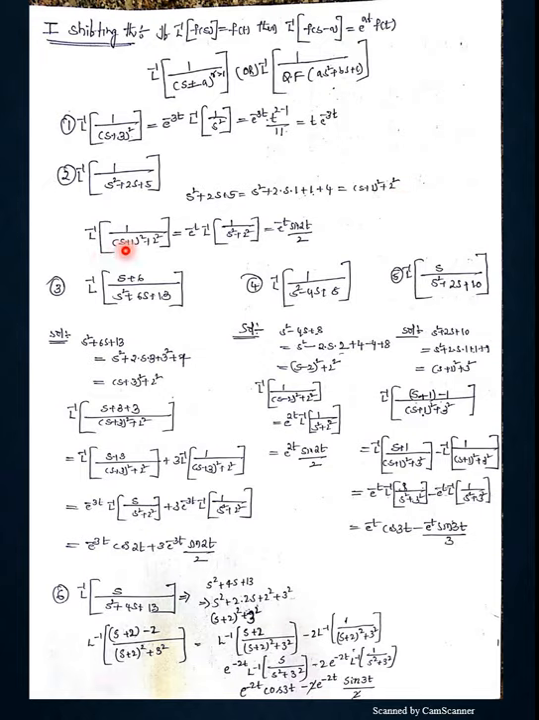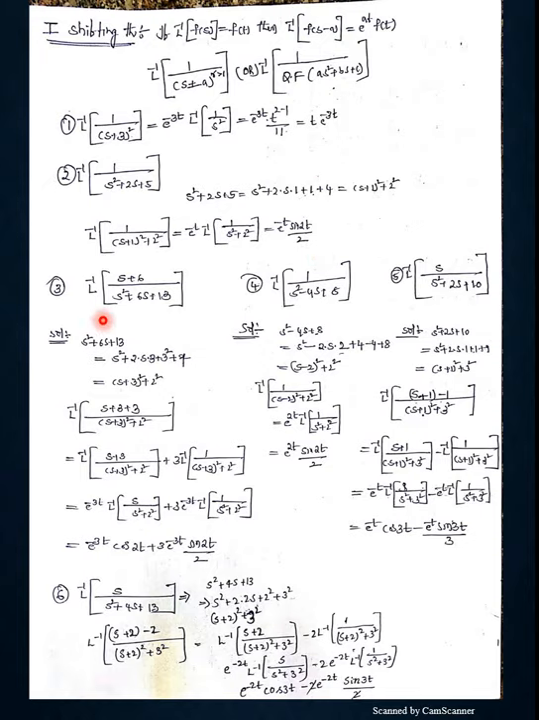See, L inverse of 1 by s plus 1 whole square plus 2 square is what here? S plus 1 is the group term, no? It comes out as e power minus t. The remaining is what here? L inverse of 1 by s square plus 2 square is what here? Sin 2t by 2. This is the second model, a very, very important one.